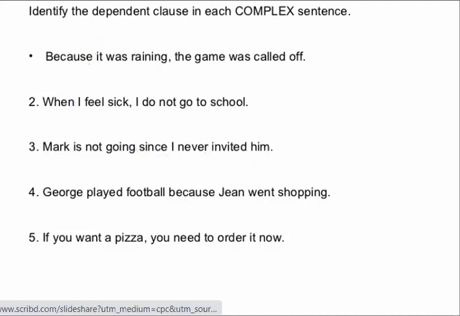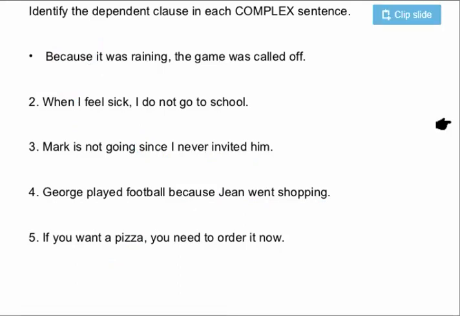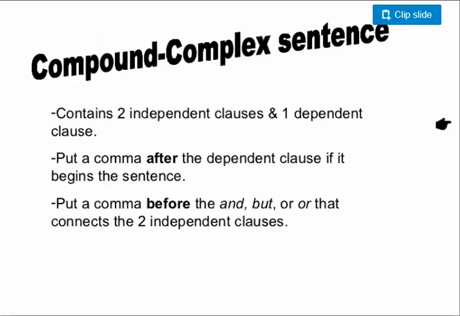I hope everything is clear till now because the last idea of compound complex sentences is a wee bit trickier. Compound complex sentence.